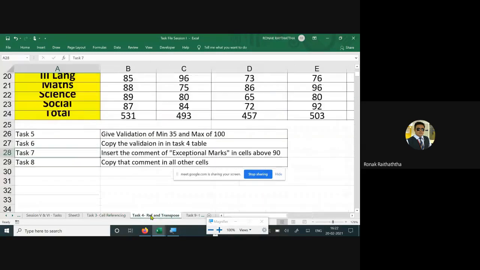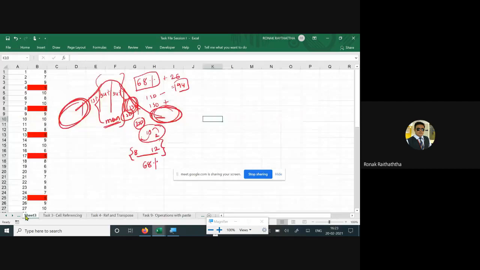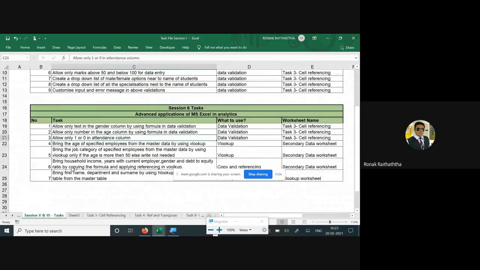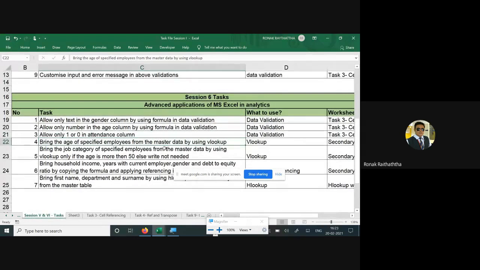Now you'll be opening the file which I have circulated today because that's going to be the discussion point. We are going to explore the lookups in a very detailed manner today. I tell you that lookups are going to be extremely important when it comes to systematic search of the data. I'll tell you how and when. So let's go to task number 1 in the lookup. Bring the age of specified employees from the master data by using the lookup.